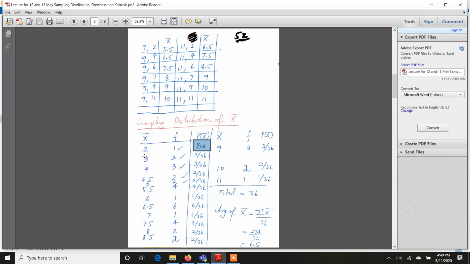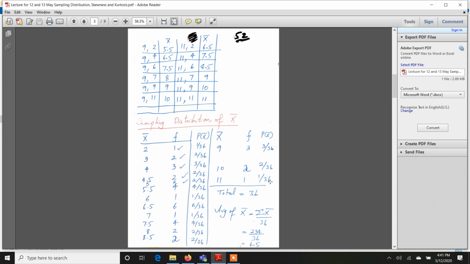Similarly, the probability that the sample mean will be 3 is 2 by 36. So you can calculate all the probabilities, and in the end you can verify that if you add the probability column, the answer will always be 1. Because keep in mind, the sum of all probabilities is always equal to 1.